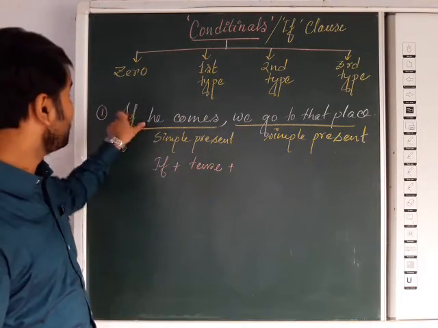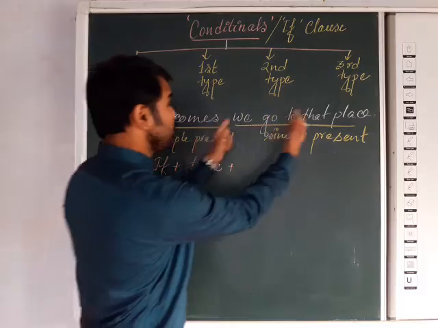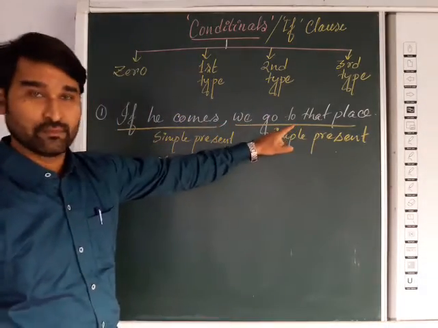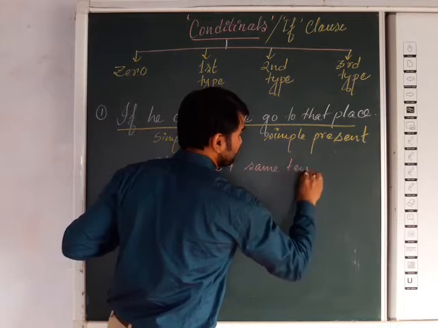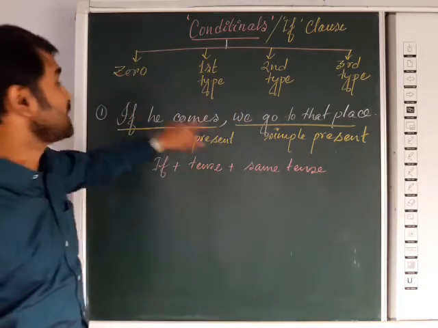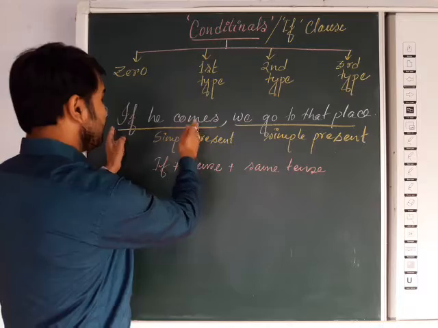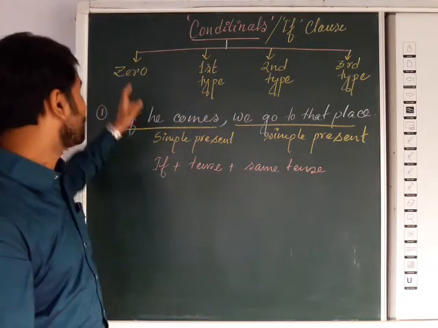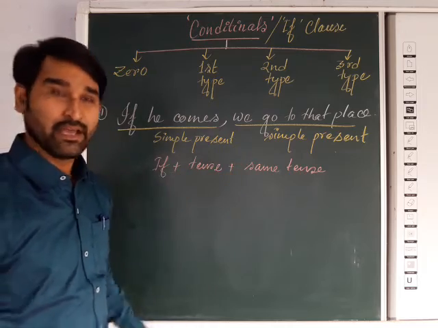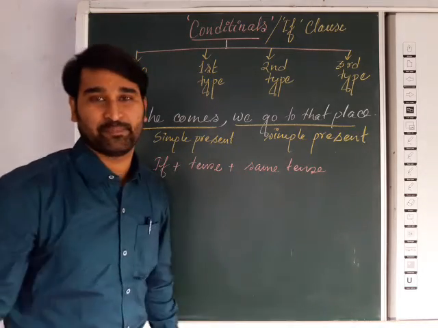Whatever tense is used in that place, the same tense will be used in the main clause. And that's why it is called zero conditional. That means both the if clause and the main clause will have the same tense. There is no other change of tense.